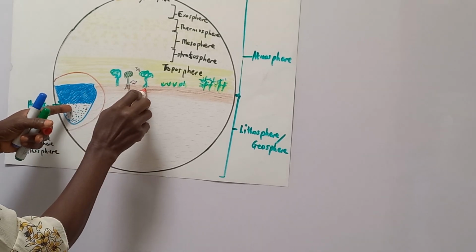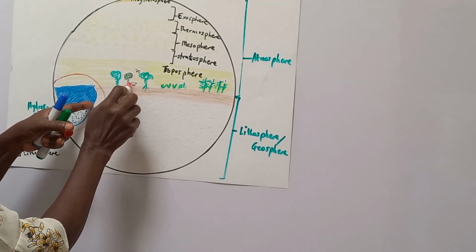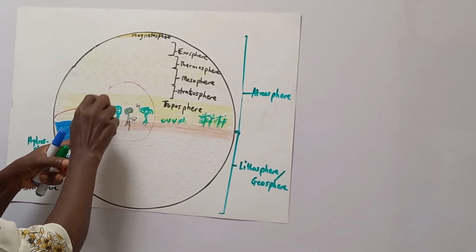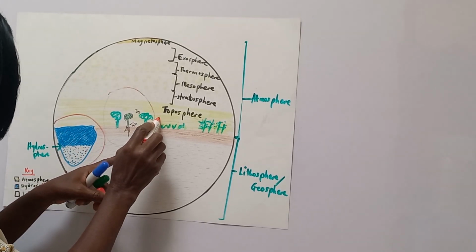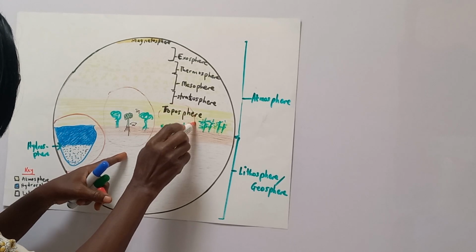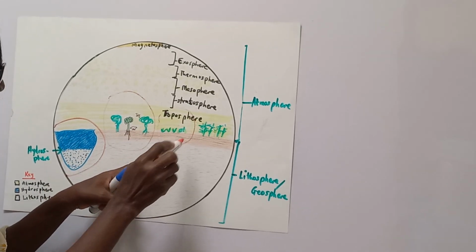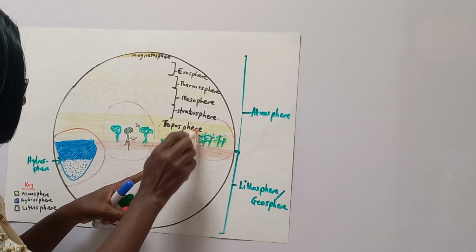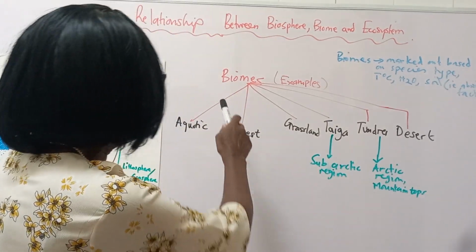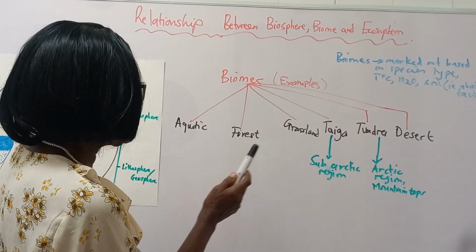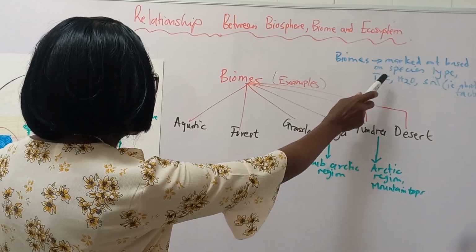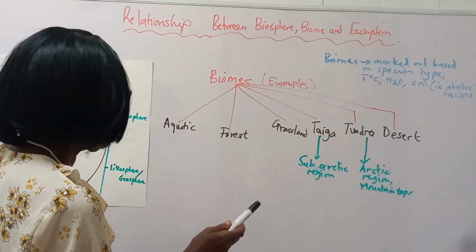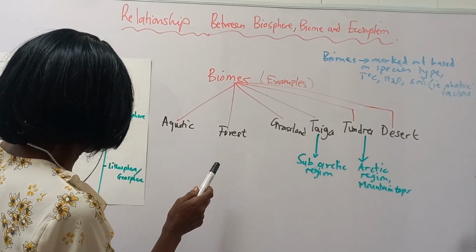You see this area with large trees, many trees, can also be looked at as a biome. This is grassland, large, can be used as a biome. Then we can look at these pine tree areas as a biome. So these are examples of biomes. And as we said, they are marked out by species types, temperature, water, soil conditions, and that is abiotic factors.